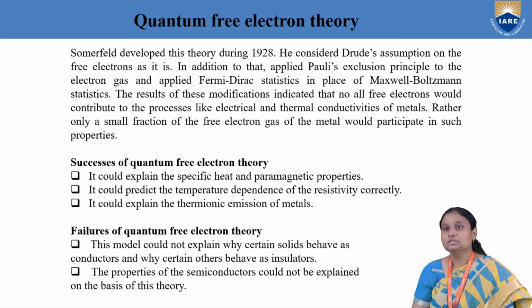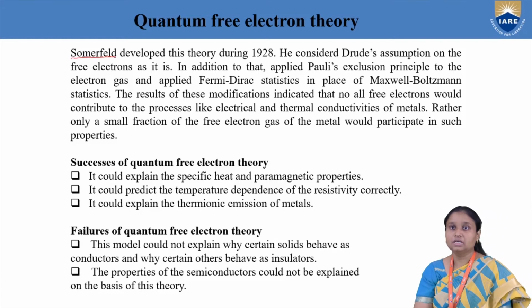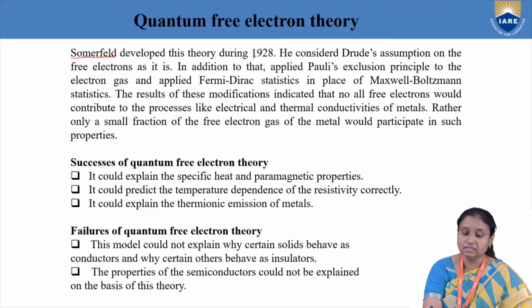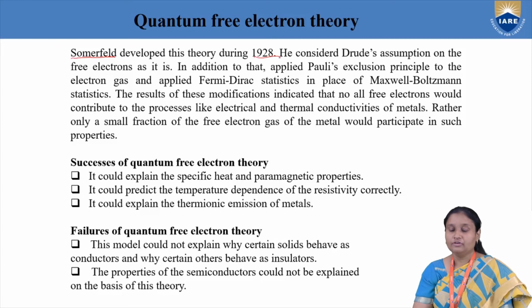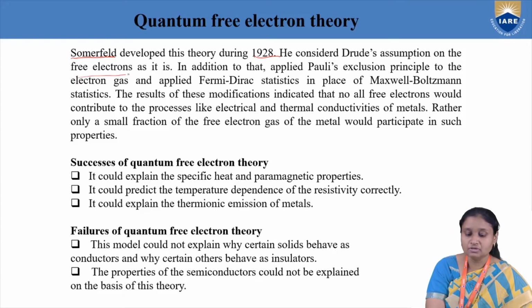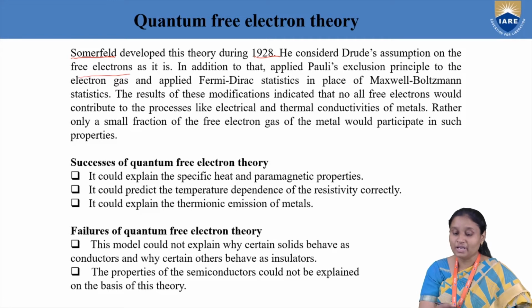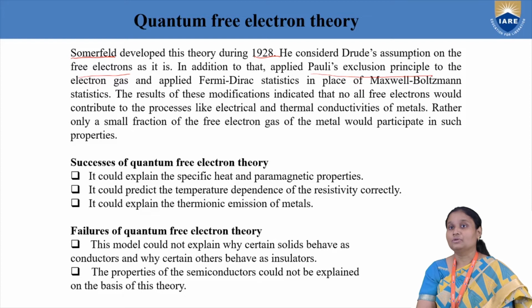Coming to our quantum free electron theory, as I told you, it was developed by Sommerfeld in the year 1928. Of course, he has taken Drude's assumption into consideration. What was Drude's assumption? Drude's assumption was having free electrons in a metal. He has taken that assumption as it is. But in addition to that, he has applied Pauli's exclusion principle to the electron gas.